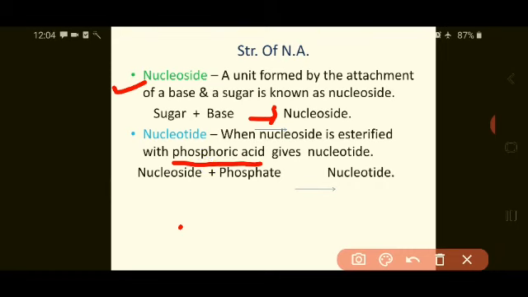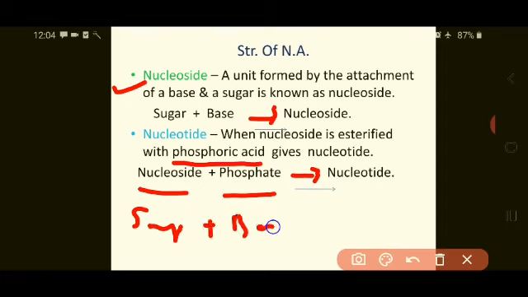So what is a nucleotide? A combination of nucleoside plus phosphate. So what is present in a nucleotide then? Sugar plus base plus phosphate. This totally is called a nucleotide.